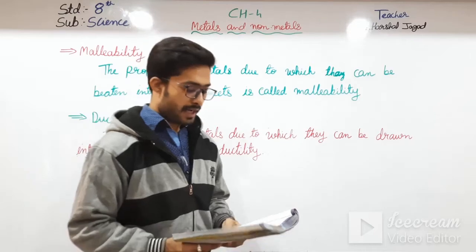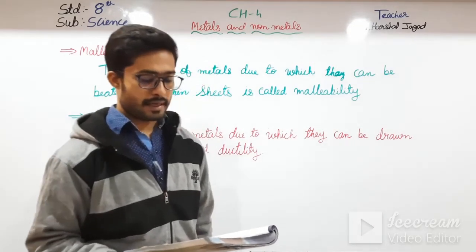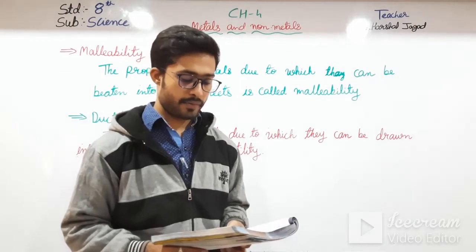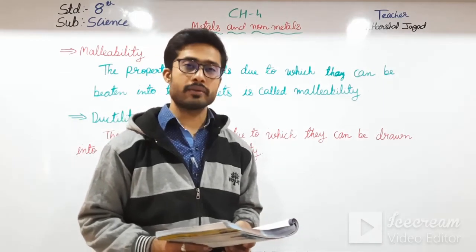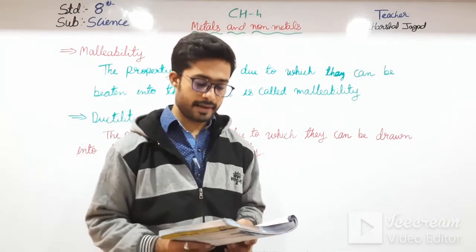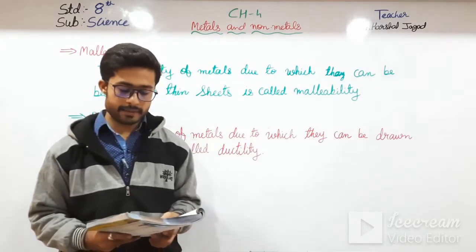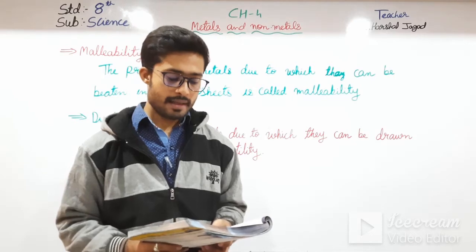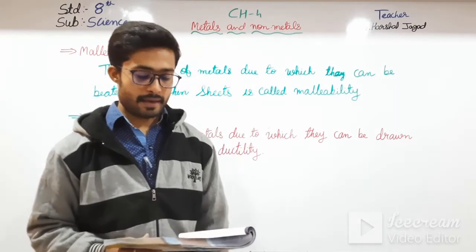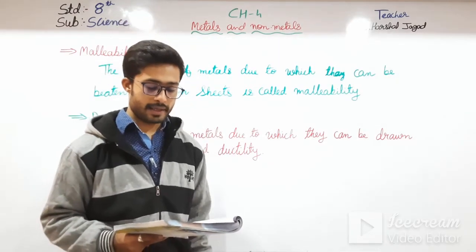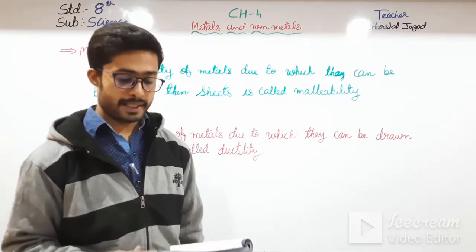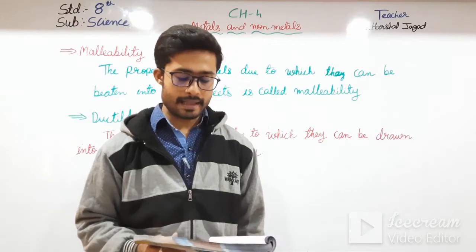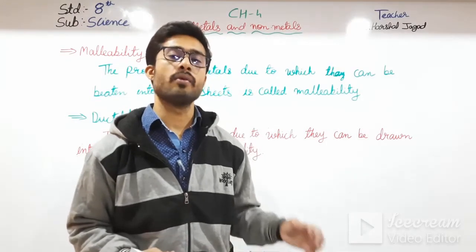Most metals can be easily drawn into thin wires. The property of metals due to which they can be drawn into thin wires is called ductility. Gold and platinum are two of the most ductile metals. Other metals that can be drawn into wires include silver, copper, aluminium and tungsten. Non-metals are brittle and hence cannot be drawn into wires.